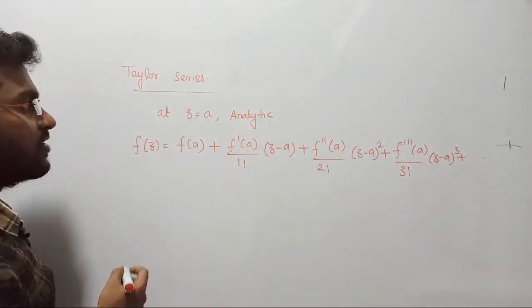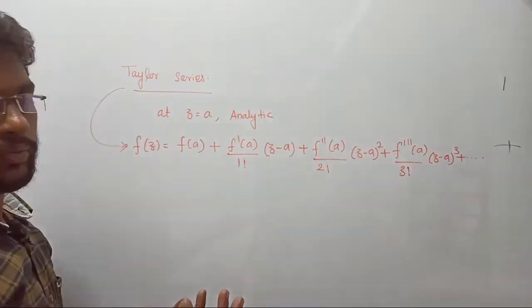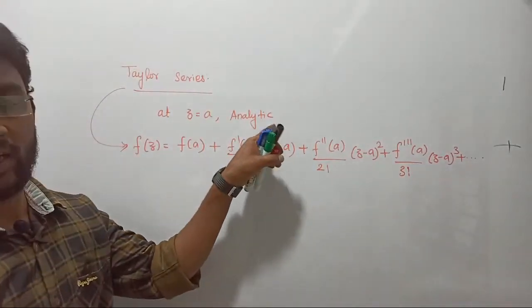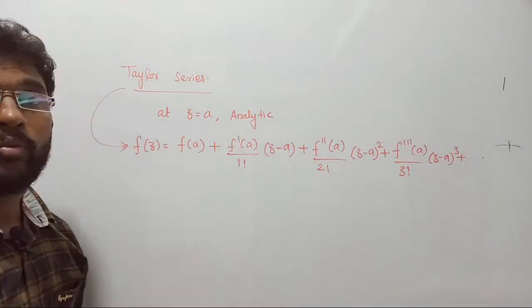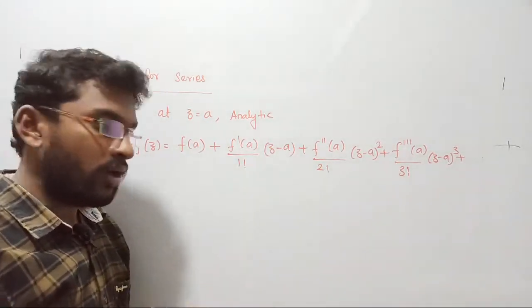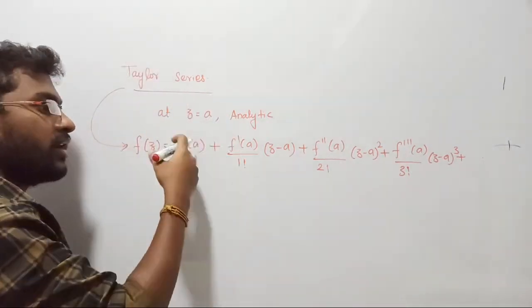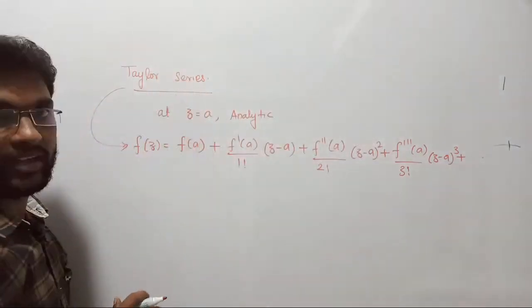This is the Taylor series expansion for when your function is differentiable, which means the function is analytic. What do you mean by analytic? A function is differentiable not only at its selected point, but including its neighborhood points also. Such a function can be expanded like this with the help of the Taylor series.